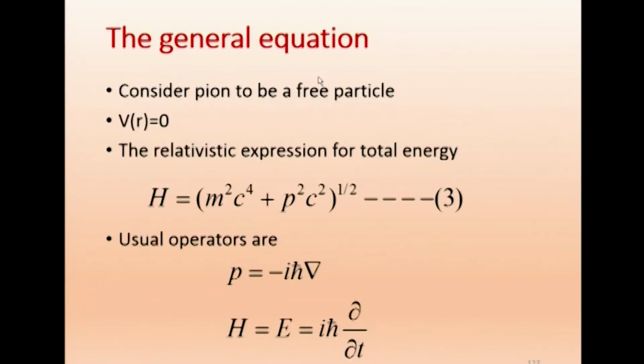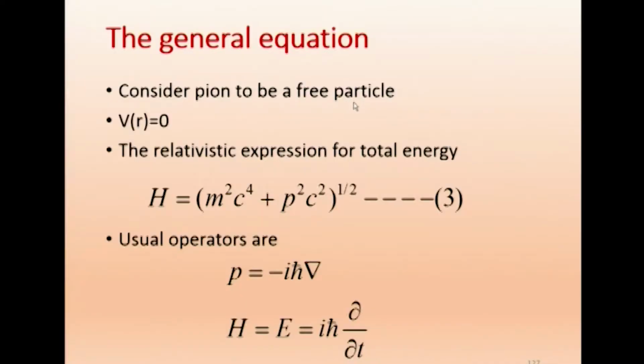See, for the general equation, consider the pion to be a free particle. That is the particle predicted or proposed by Yukawa. Let it be a free particle. When you say free particle, there is no potential. If I have one proton and keep it separate, independently, it is called a free particle.